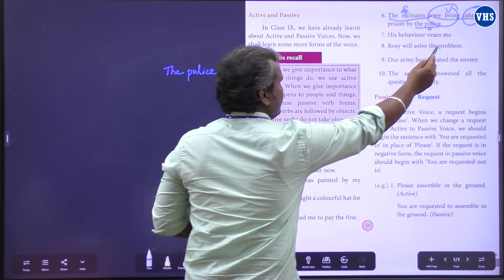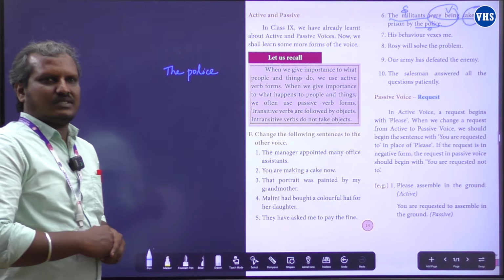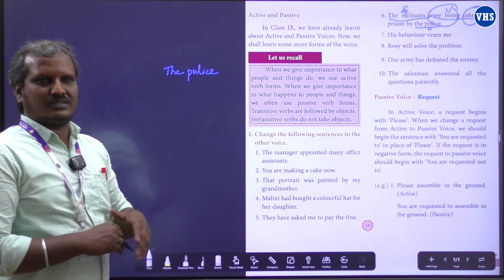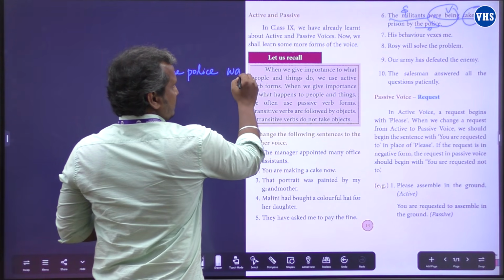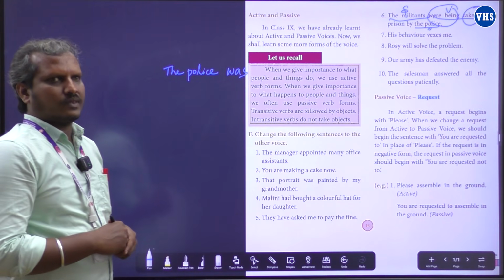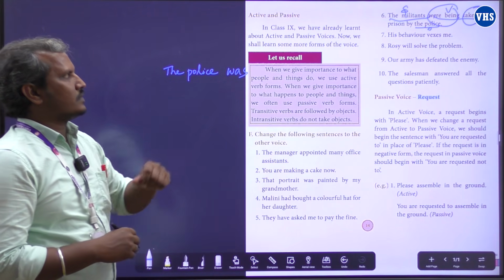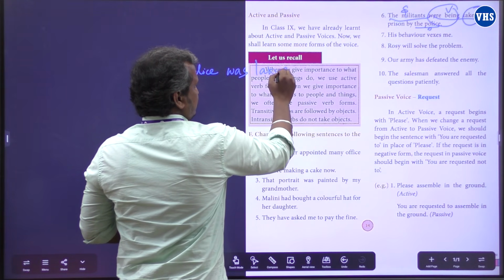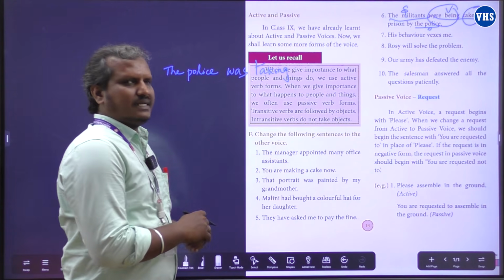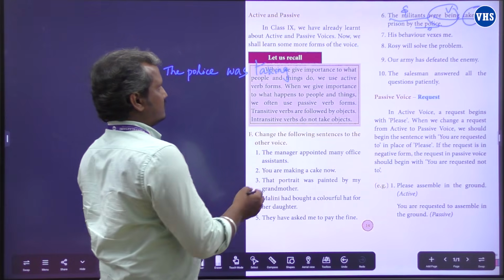So here being, so we can find out it's a past continuous tense. So were being is a past continuous tense. Now the police was taken changes into taking. The militants, the subject becomes an object.